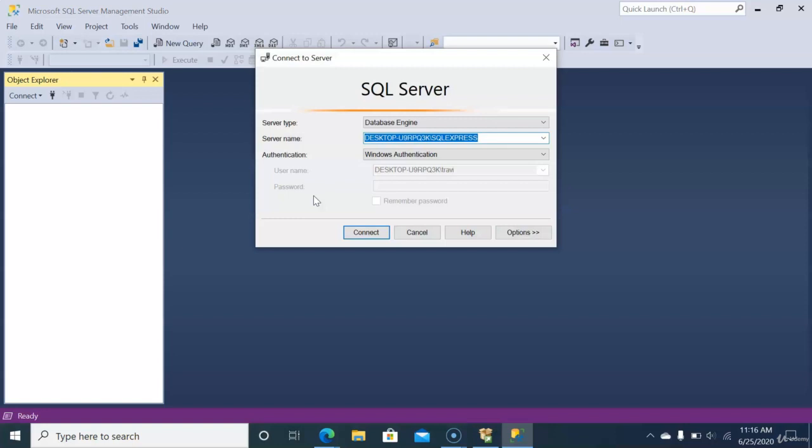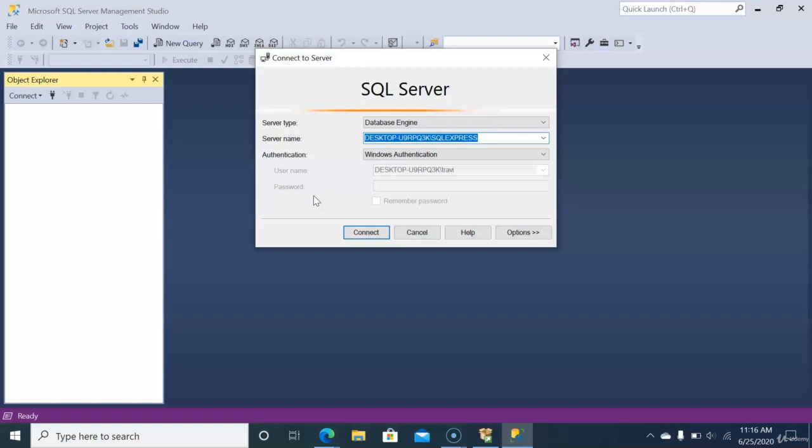What that really means is the database is authenticating you. It is verifying that you are you with the same credentials that you use to log into your computer, your login and your password. Alternatively, you can set up a login and a username and a password for this database that is different than the one you used on your Windows machine to log in. But for now, we'll just stick with Windows authentication. It works the same and it's a little simpler.